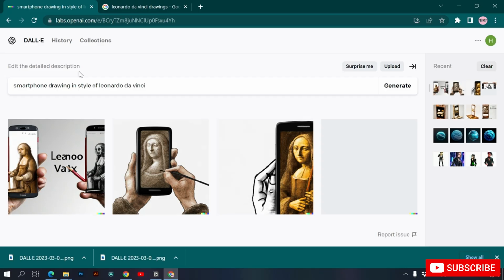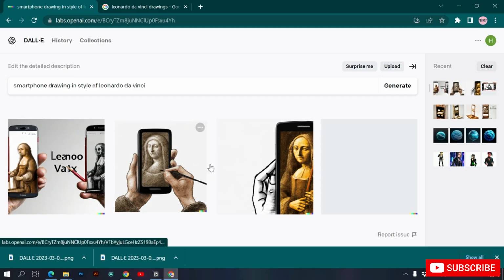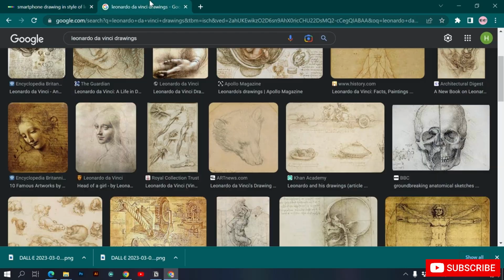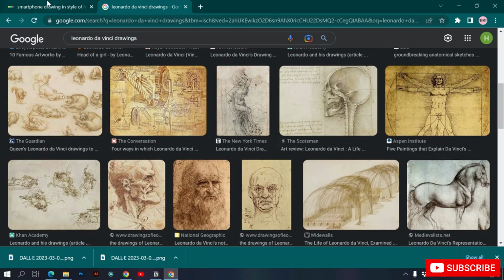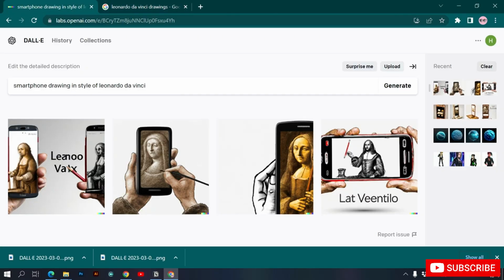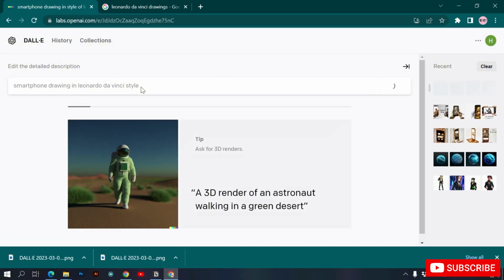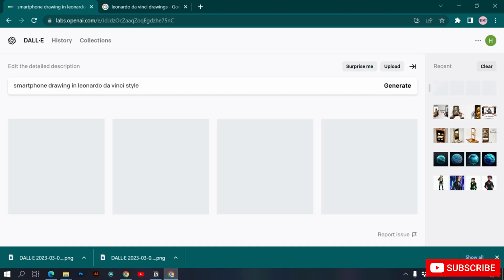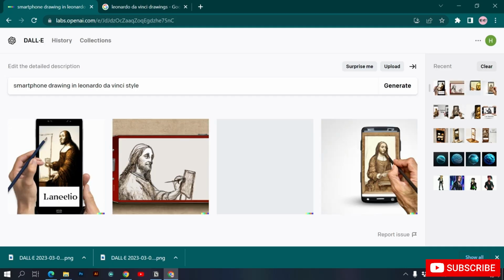After a small wait, I don't think that DALL-E is picking it, but let's write it in this way: in Leonardo da Vinci style, smartphone drawing. So I think there were no smartphones back then, so that's why DALL-E may be struggling, but let's see.